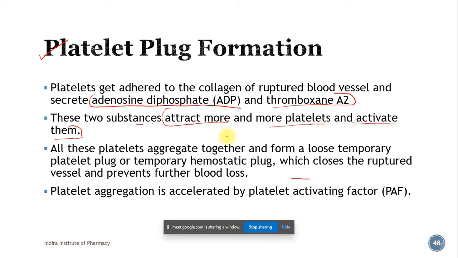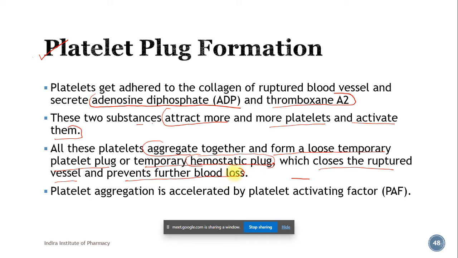All of these platelets aggregate together and form a loose temporary platelet plug, or temporary hemostatic plug. Why is it called a hemostatic plug? Because this is the plug that helps in stoppage of bleeding. It closes the ruptured vessel and prevents further blood loss.